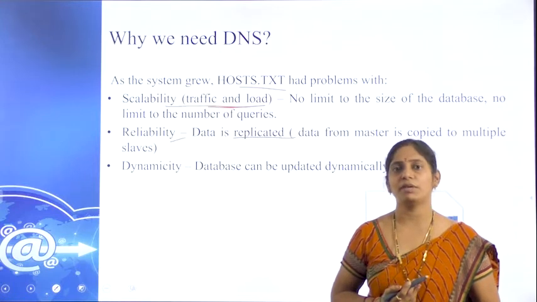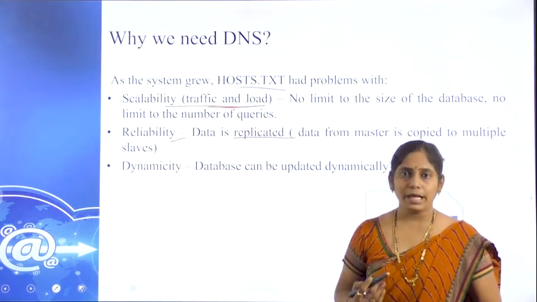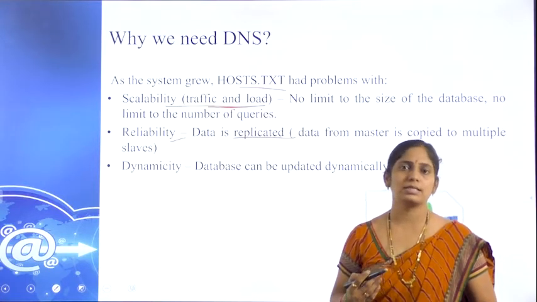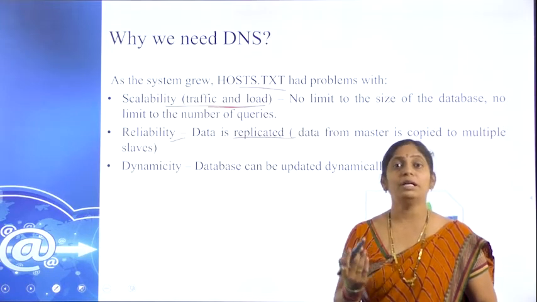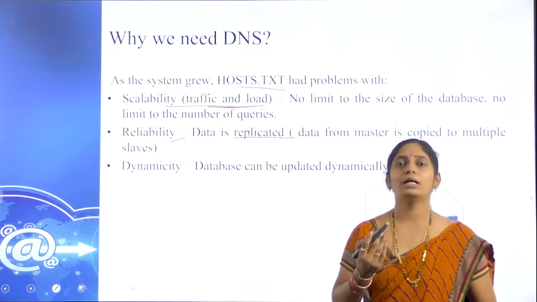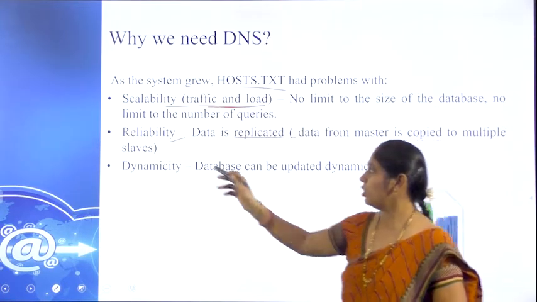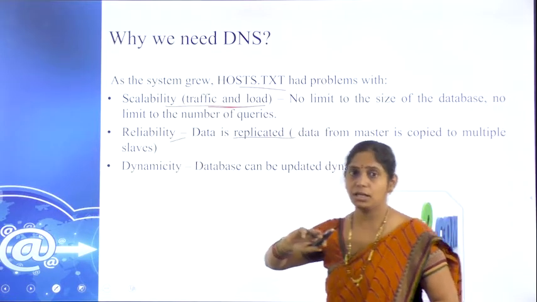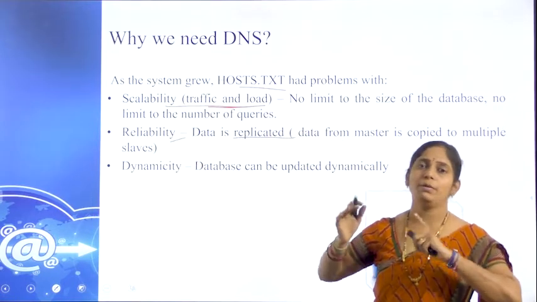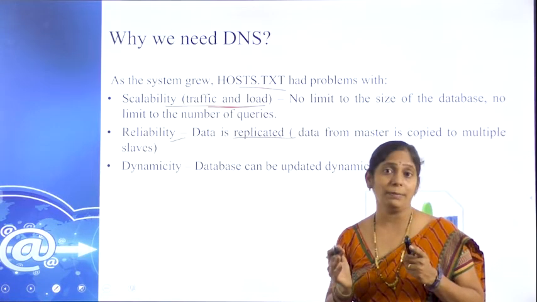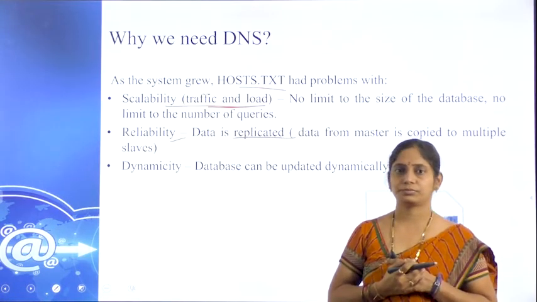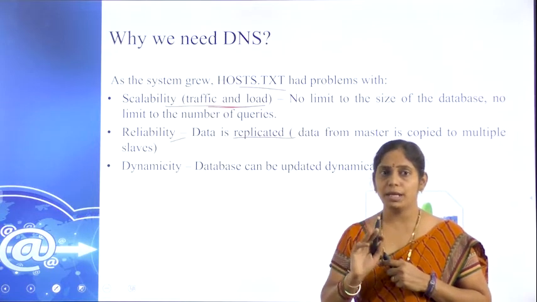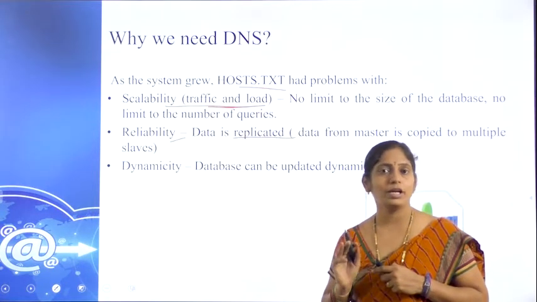So many things we can get from the website. That page can be accessed and downloaded by multiple users. That is called reliability. If multiple people are downloading that, that copy will be accessible to the remaining also.